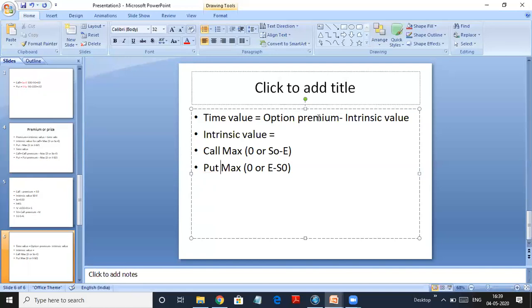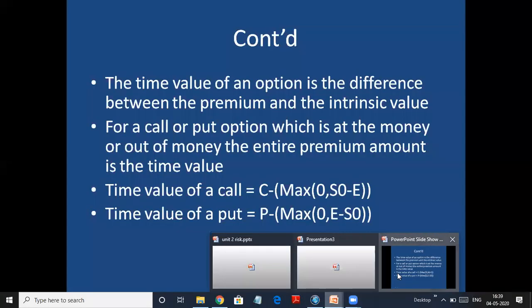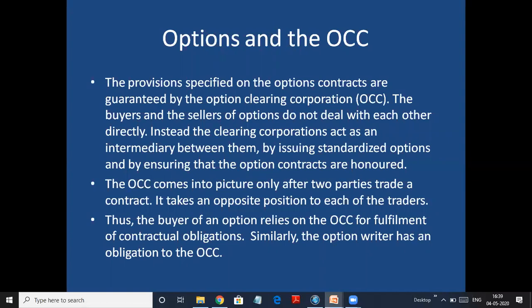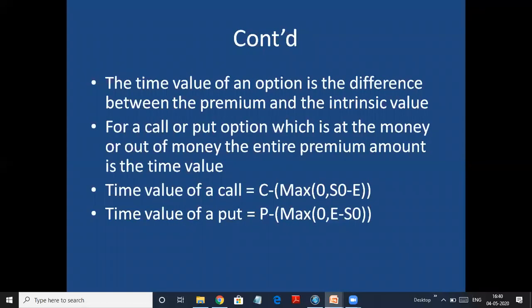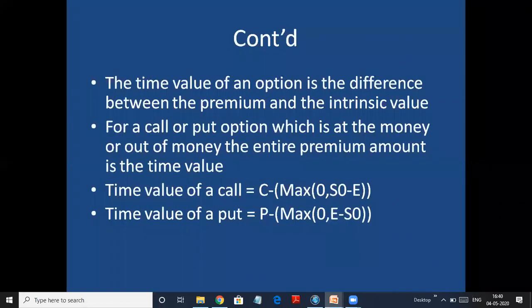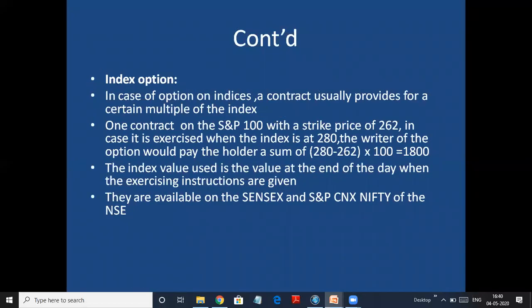Option premium will be given because you have to find the time value, or they will give you time value and intrinsic value and ask you to find the option premium. So this is what you have to remember about time value and intrinsic value. We'll be doing problems on this in the coming sessions. So this was the theory about time value, intrinsic value, types of options, and the meaning of options. We'll continue with the further part in the upcoming sessions. So today we discussed all this. Thank you.